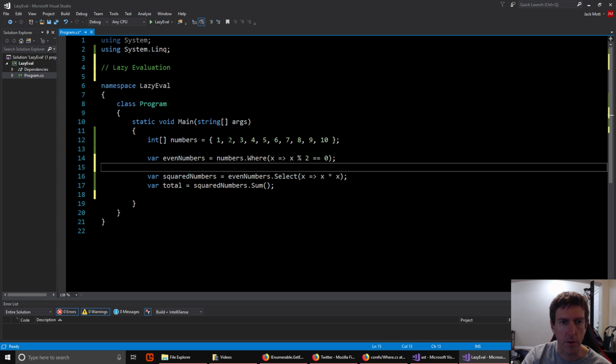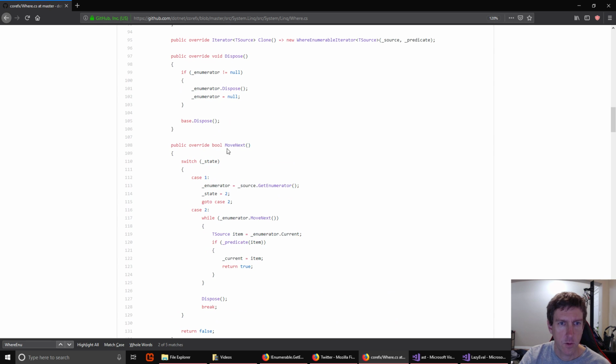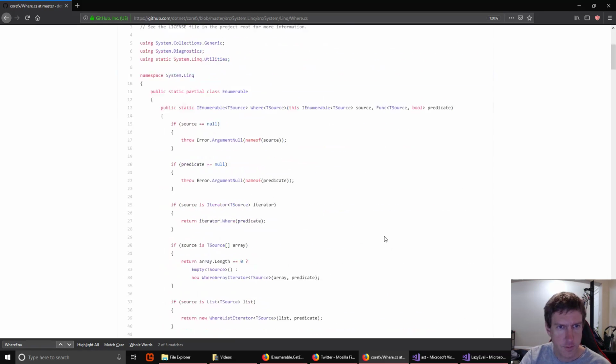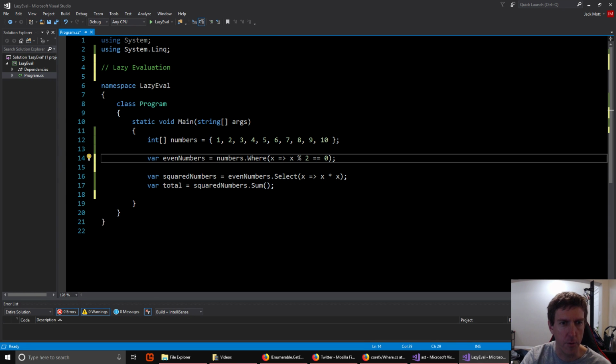It's going to iterate across the whole array, but our move next will only return 2, 4, 6, 8, and so on, right? It's going to skip over the 1 and 3 because they don't satisfy the predicate. Right, so that's what move next will do. But at this point, we haven't called move next, right? All we've done is gotten back our where enumerable iterator.